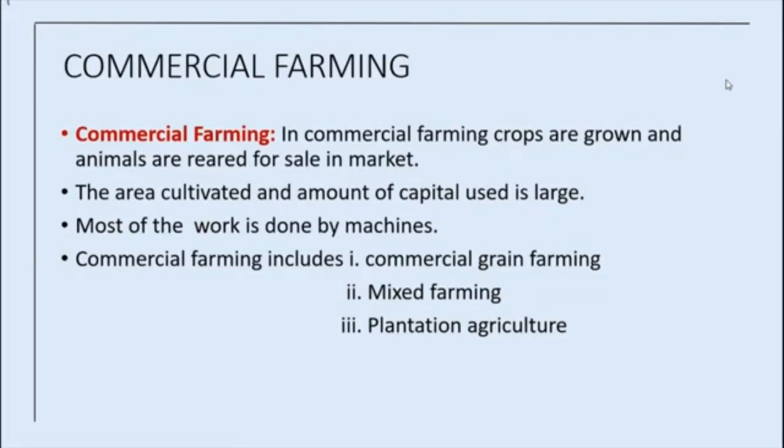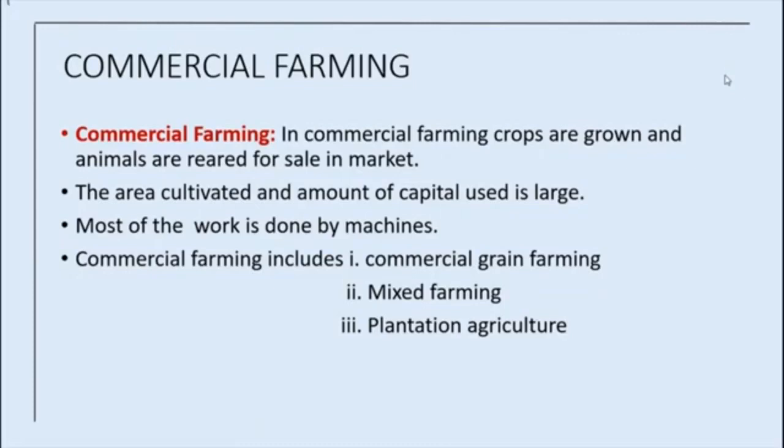Of course, it will be large only because, you imagine, for 1 hectare if we spend 20,000, for 100 acres or 60 acres or 70 acres, how much amount we have to spend, right? So, of course, the capital will be high. And most of the work is done by machines. Yes, here works are done by machines. For example, spraying pesticides and insecticides, and also harvesting. Everything will be done by machines.